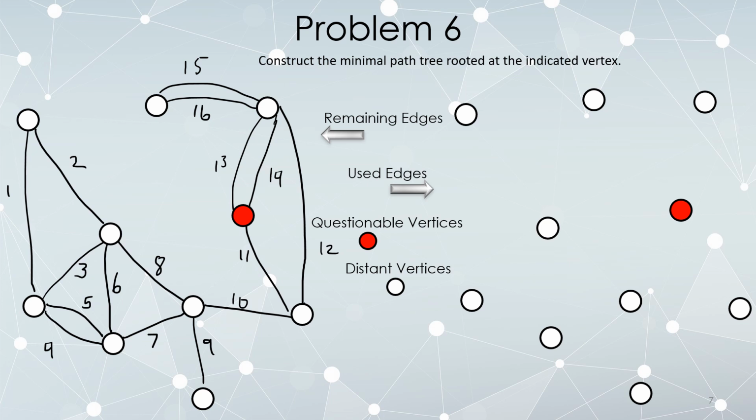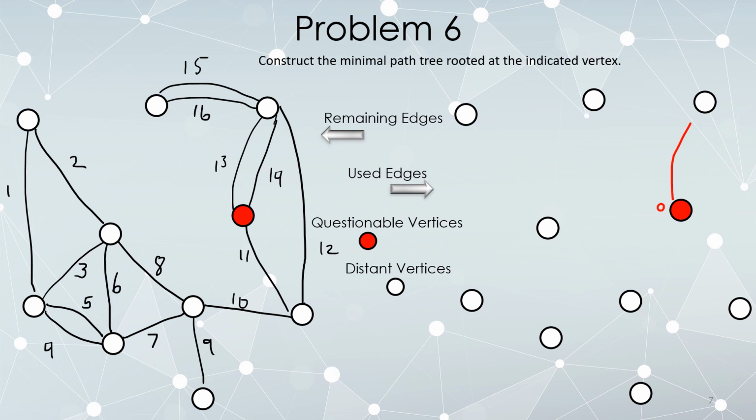Okay, so I start off with a distance of 0 here. My disconnected vertices are effectively distance infinity away, but those are always going to be updated, so I'm not even going to bother writing it down. Now let's look, are there any edges connected to a red vertex that we're not currently using?